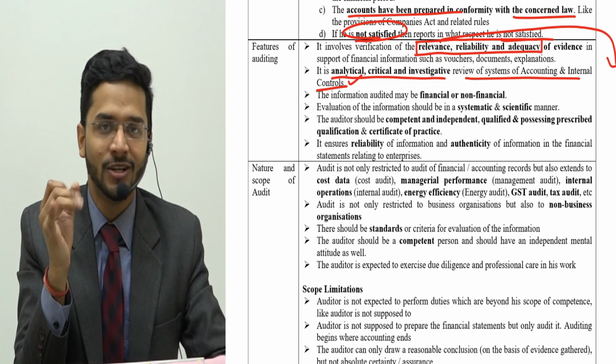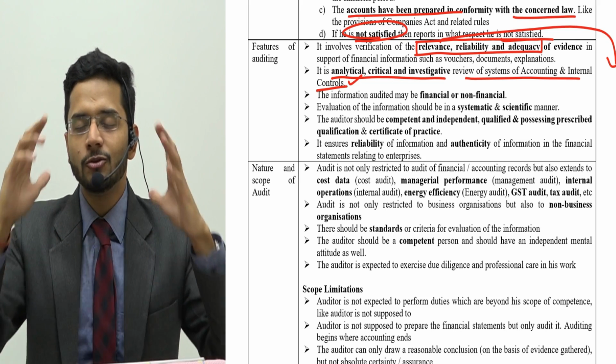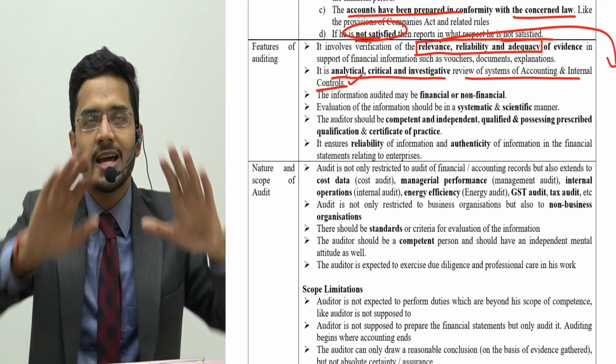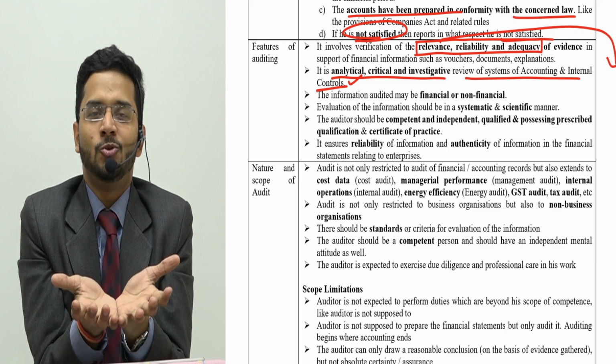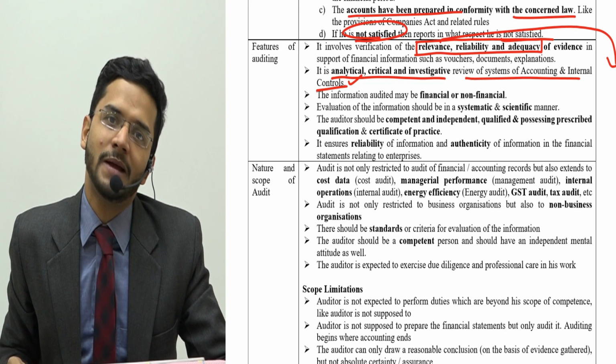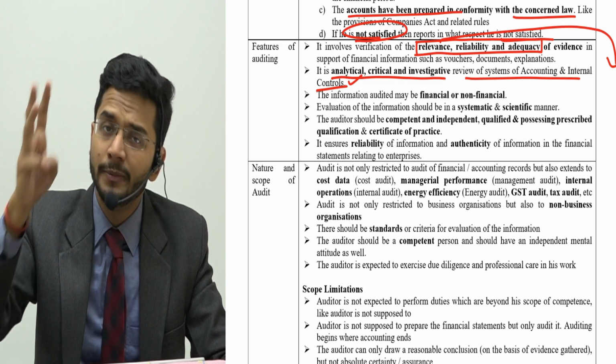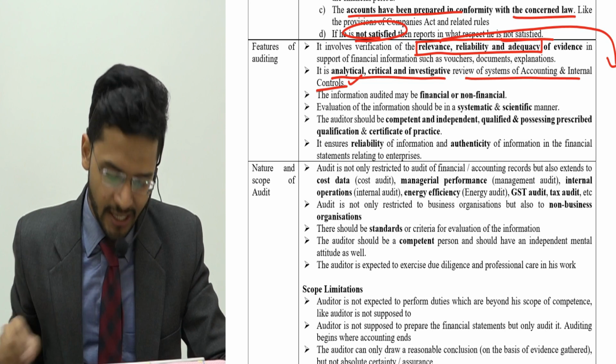So the examination is analytical, critical, and investigative. You have to really analyze the transaction in all round effect. You cannot just analyze the transaction from one respect and leave the other respect. So these three elements of auditing are there. Audit should be analytical, critical, and investigative.